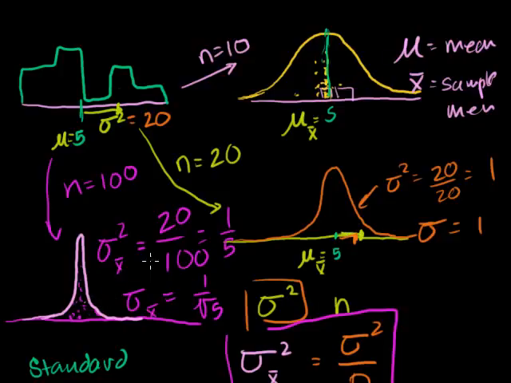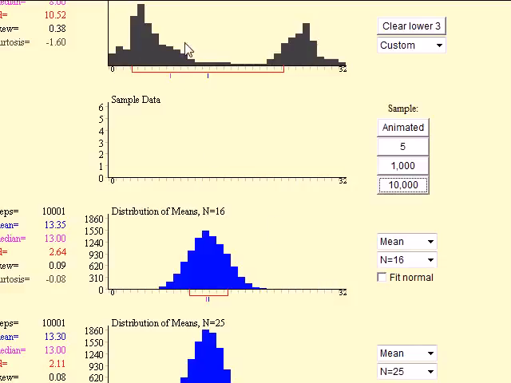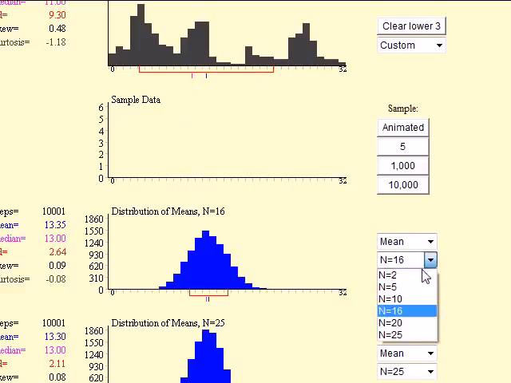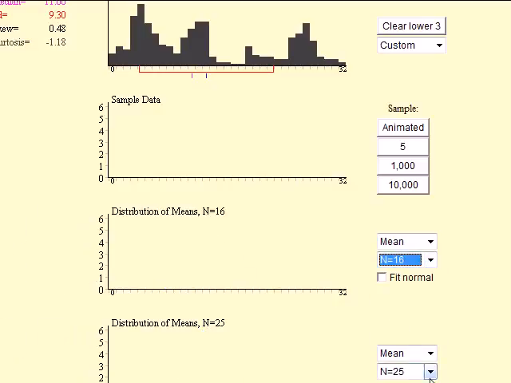Now I know what you're saying. Well, Sal, you just gave a formula. I don't necessarily believe you. Well, let's see if we can prove it to ourselves using the simulation. Just for fun, let me mess with this distribution a little bit. So that's my new distribution. And let me take two things it's easy to take the square root of, because we're looking at standard deviation. So let's take an n of 16 and an n of 25. And let's do 10,000 trials.